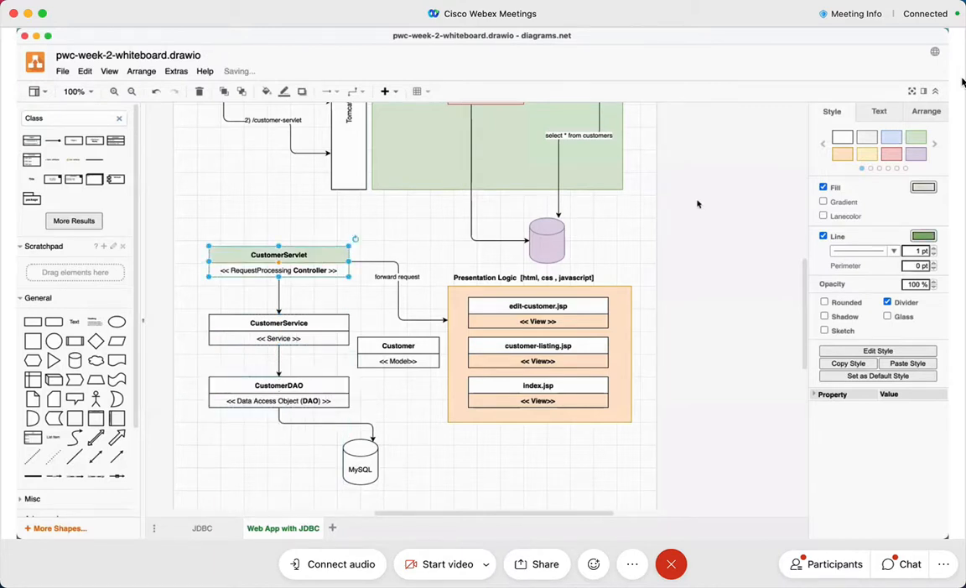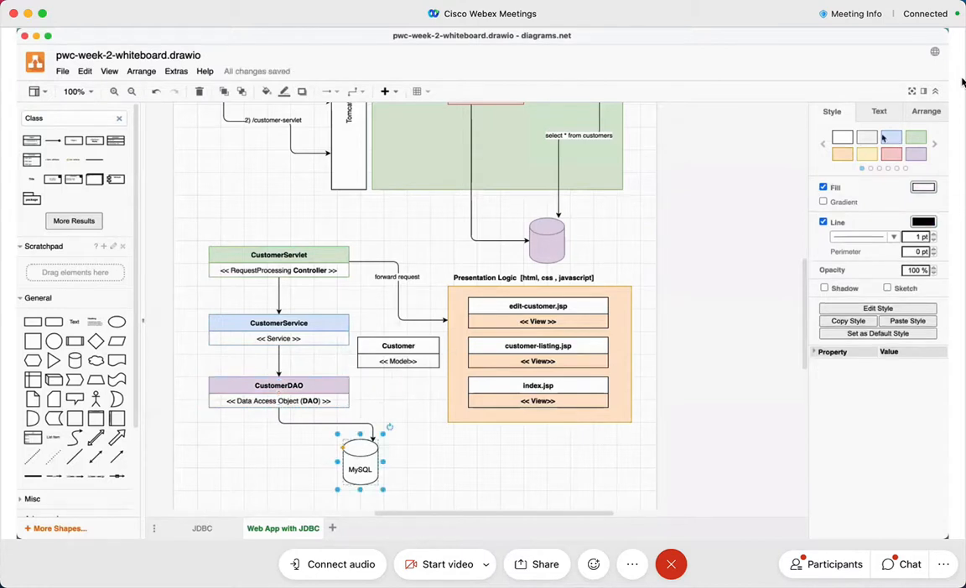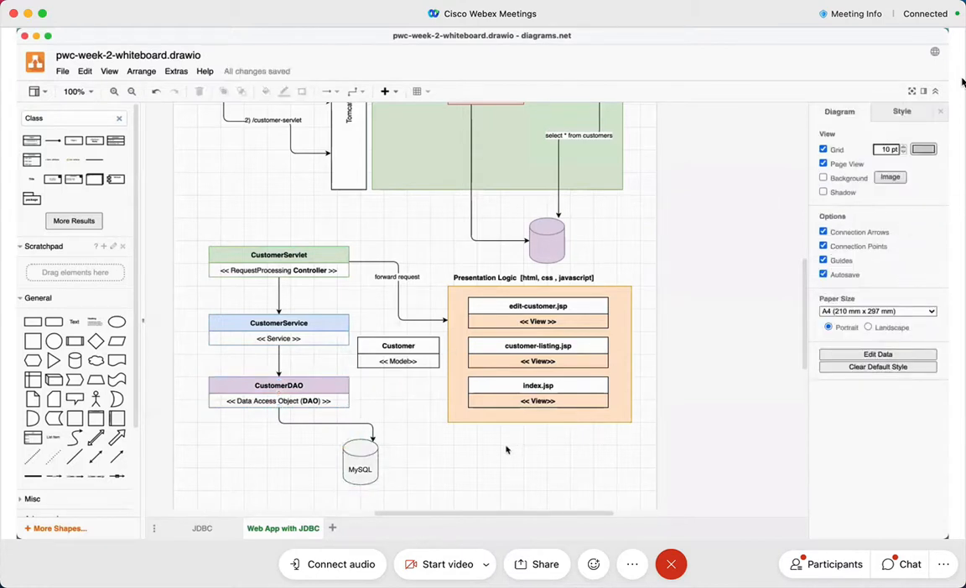So this is my customer servlet, this is my customer service class, this is my customer DAO class, and then this talks to my database. See? Super, isn't it? This is the layered design pattern. This is exactly what model view controller is, where you separate. This is called separation of concern.